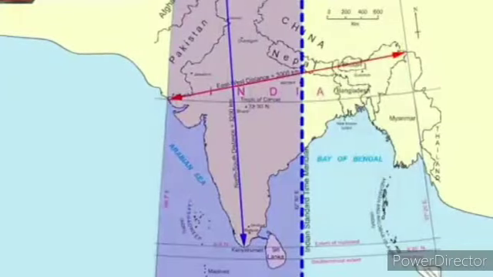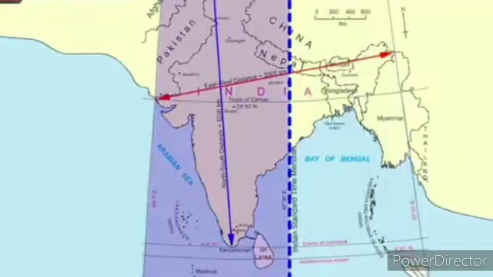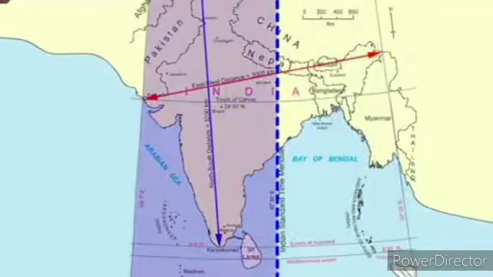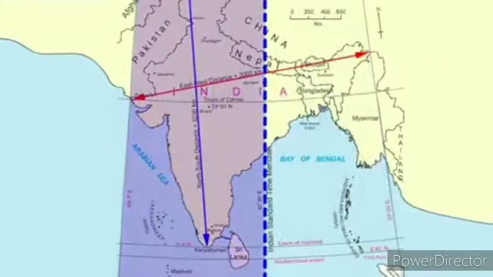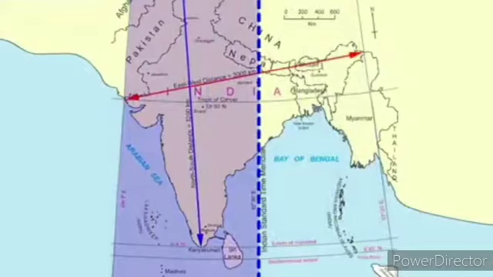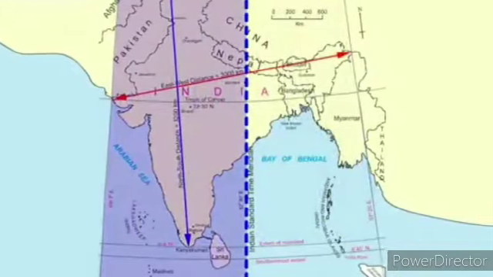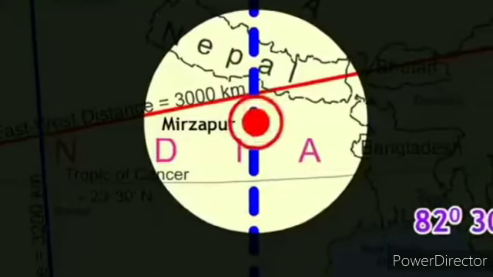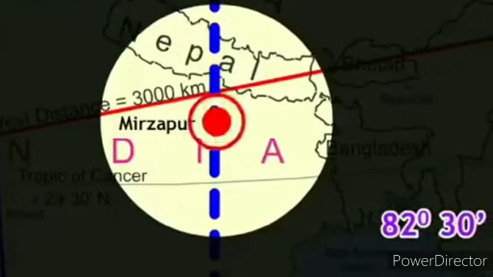Second question: by how many minutes do two consecutive longitudes differ? Two consecutive longitudes differ by 4 minutes. Now let us see the third question. What is the value of longitude at Mirzapur? The value of longitude at Mirzapur is 82 degree 30 minutes east.